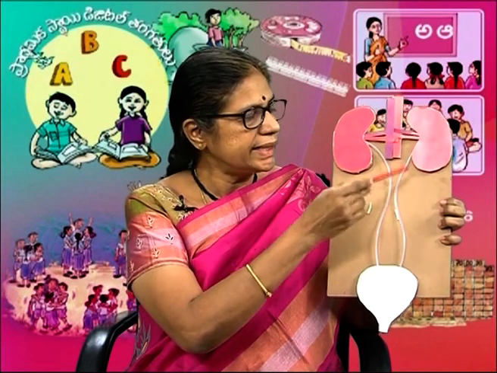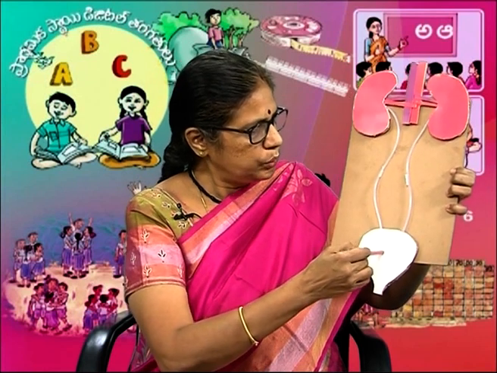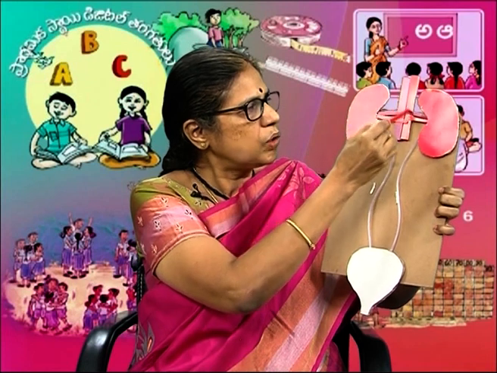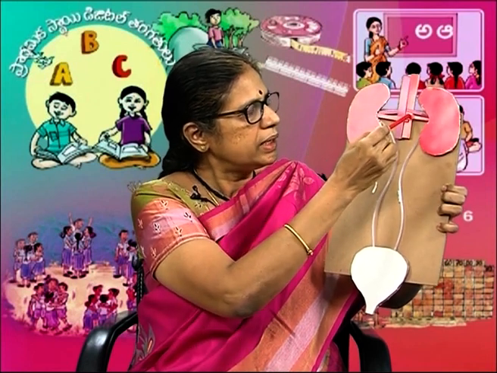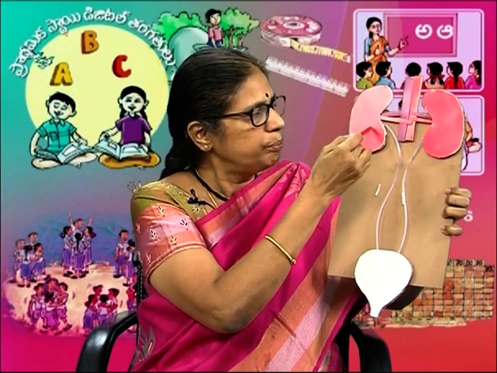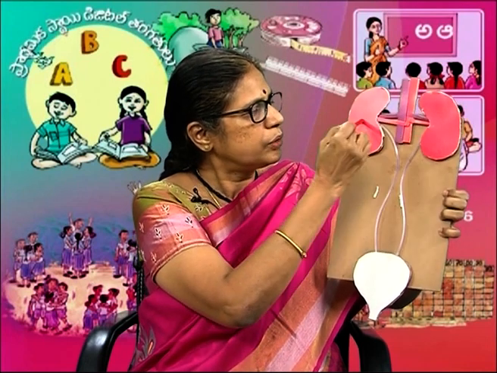Children, now we are going to learn how urine is produced in the kidneys. Look at the model of the excretory system. A pair of kidneys, a pair of ureters, a urinary bladder, and a urethra work together to form the excretory system. These are the blood vessels. This red color blood vessel supplies the blood to the kidney to separate the impurities from it. So the kidney filters the blood and separates the impurities in the form of urine.